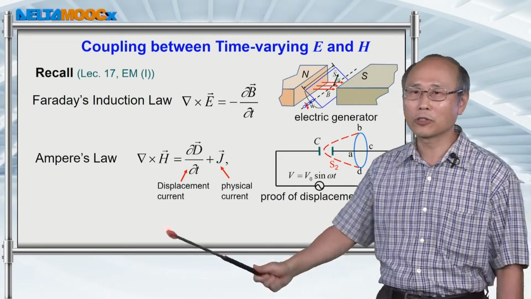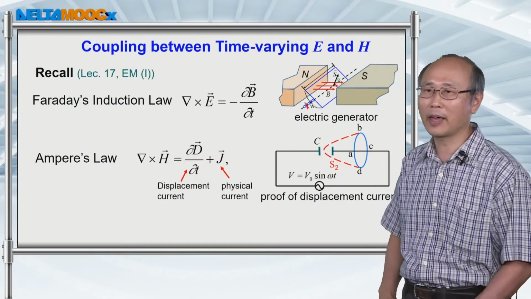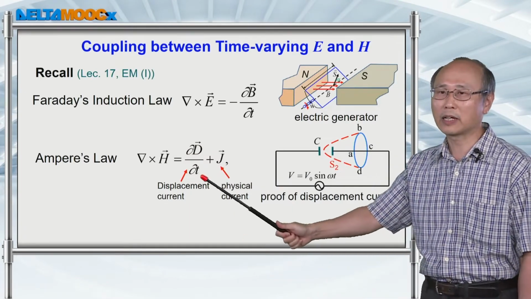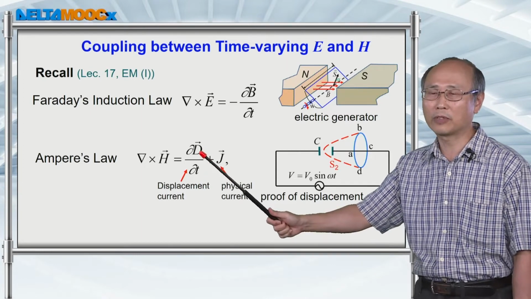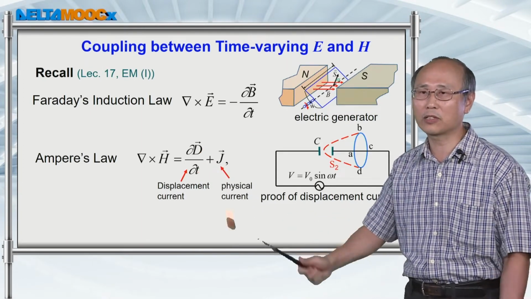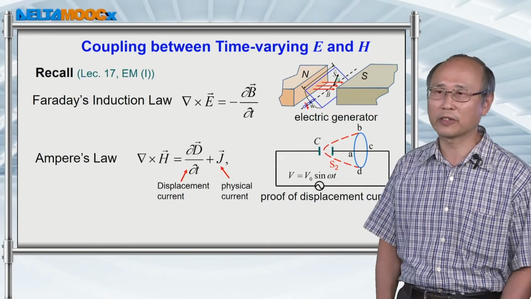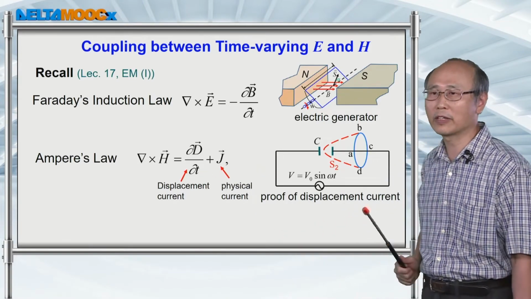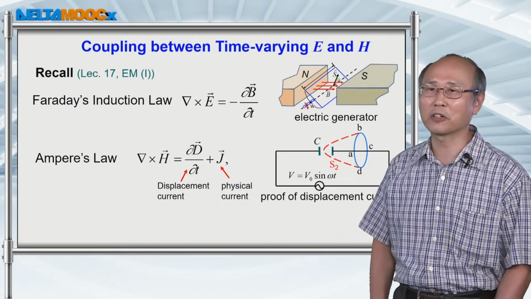Then we also talk about Ampere's law in this lecture. We say that if we do a temporal derivative of D, then this term is equivalent to a physical current, and we prove it from this circuit. This current is called displacement current.